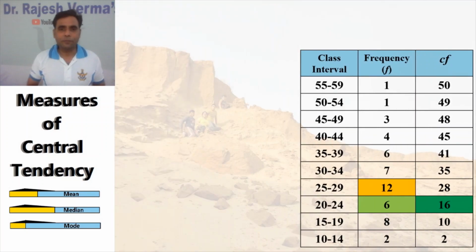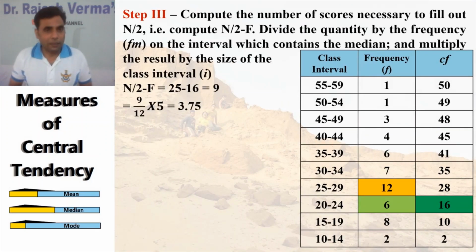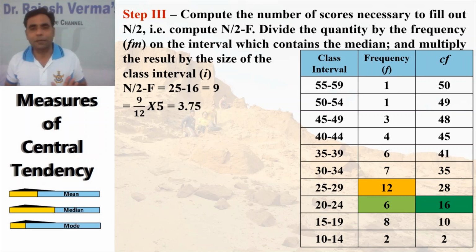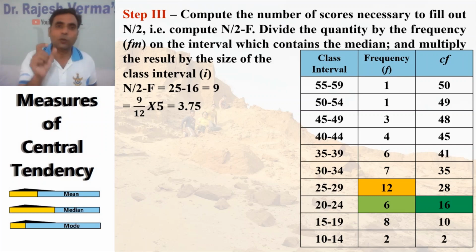Now step 3: compute the number of scores necessary to fill out the n by 2. That is, compute n by 2 minus F, divide the quantity by the frequency of the interval which contains the median, and multiply the result by the size of the class interval. This is a very important point to understand, because we assume that all the data, all the frequency, are evenly distributed in the particular class interval.